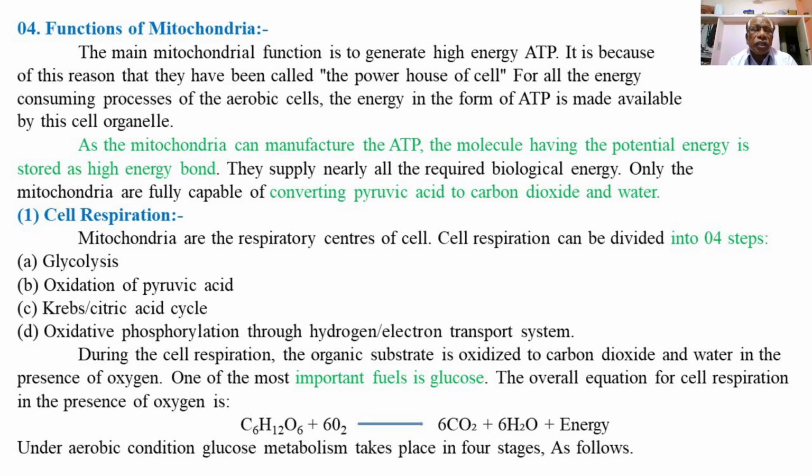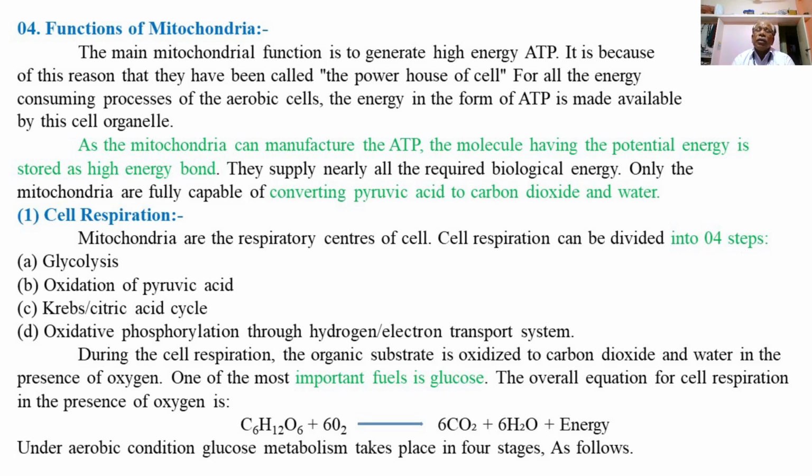The overall equation for cell respiration in presence of oxygen is C6H12O6 plus 6 O2, that is glucose plus oxygen, converted to 6CO2 plus 6H2O plus energy.